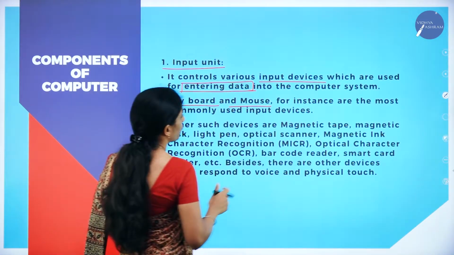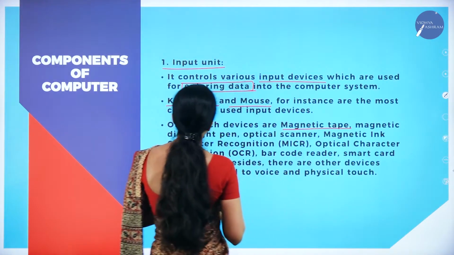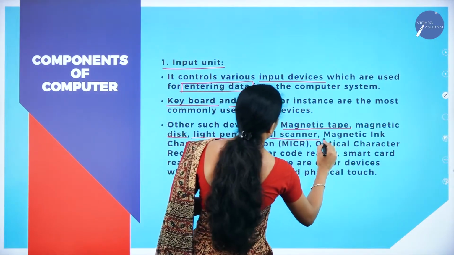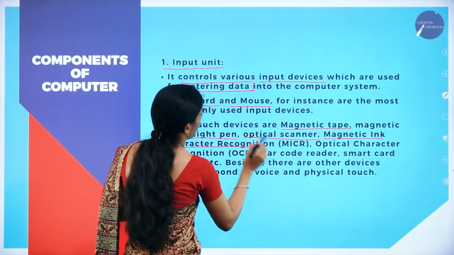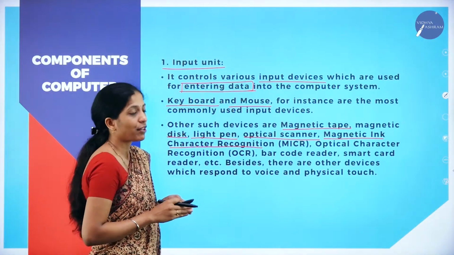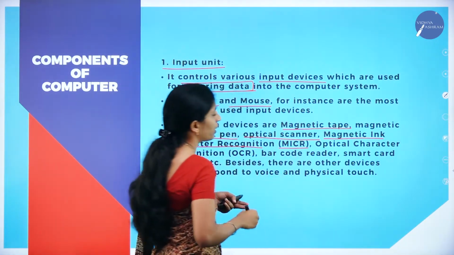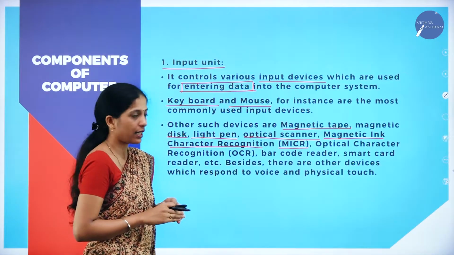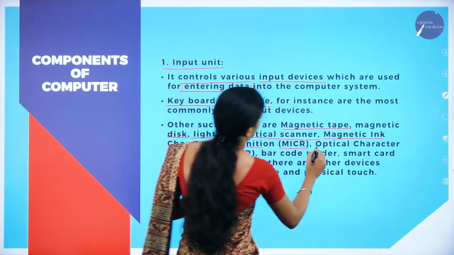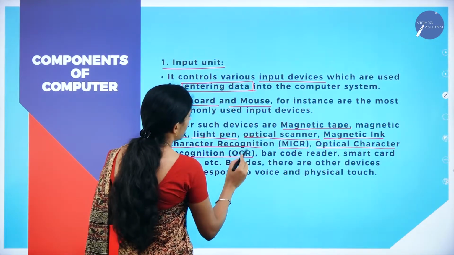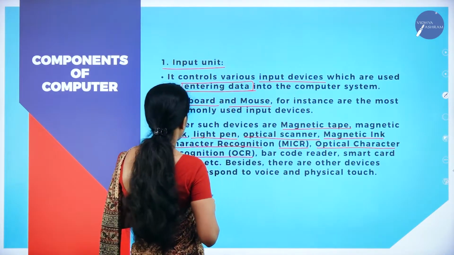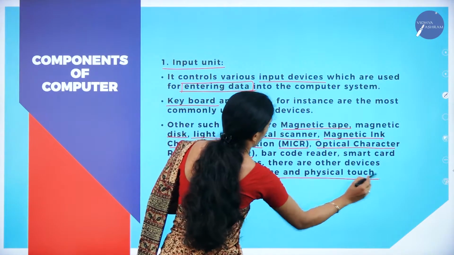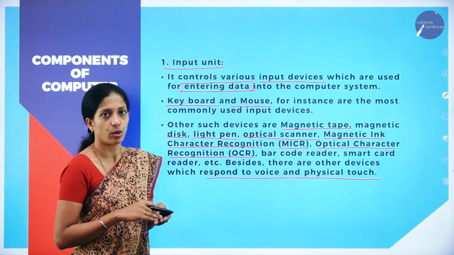Other such input devices are magnetic tape, magnetic disc, light pen, optical scanner, magnetic ink character recognition, that is MICR. You might get a question on the abbreviation MICR, that is magnetic ink character recognition. Next, optical character recognition, that is OCR, barcode reader, smart card reader, etc. Besides, there are other devices which respond to voice as well as physical touch.